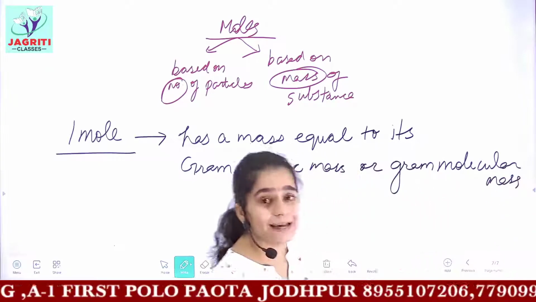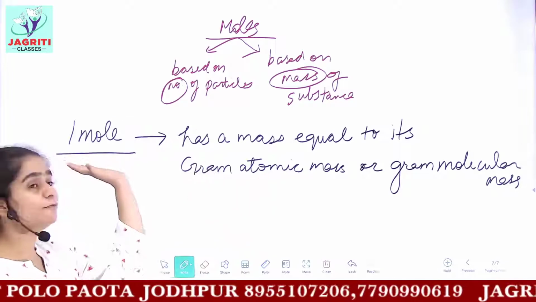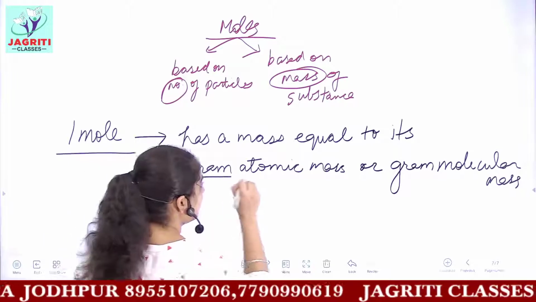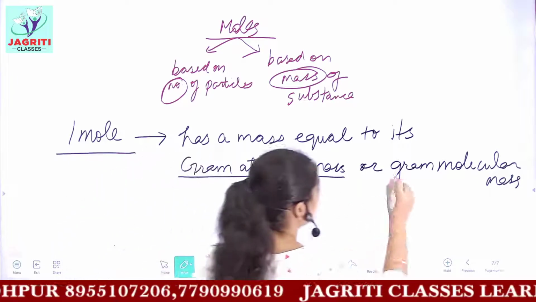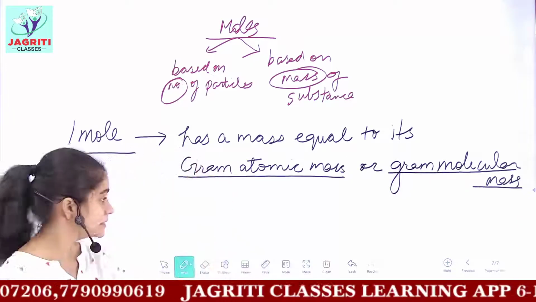So for determining the mass of 1 mole, we have two concepts: the mass of 1 mole of anything is equal to its gram atomic mass or equal to the gram molecular mass of the given substance.